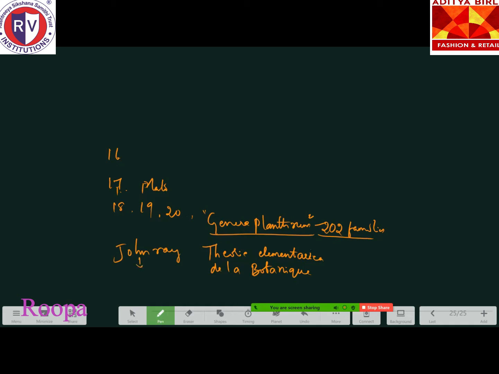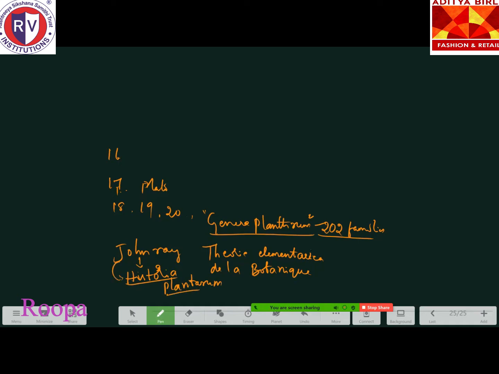He gave a publication named Historia Plantarum, P-L-A-N-T-A-R-U-M, Plantarum. Historia is spelled H-I-S-T-O-R-I-A. This was the publication from John Ray.